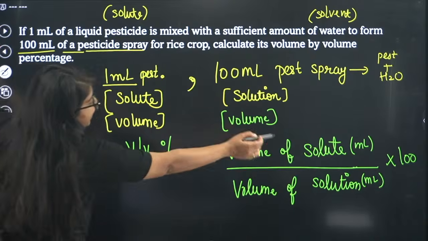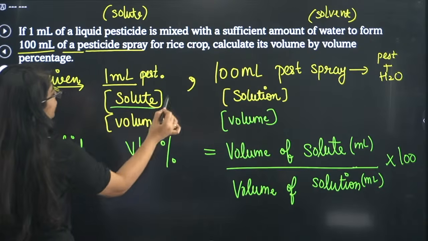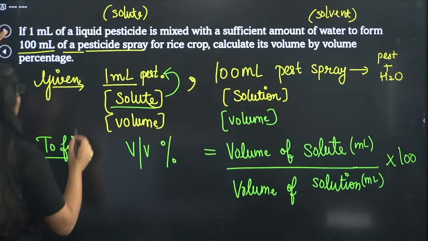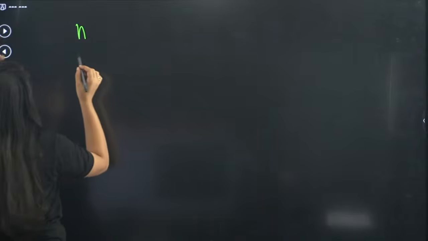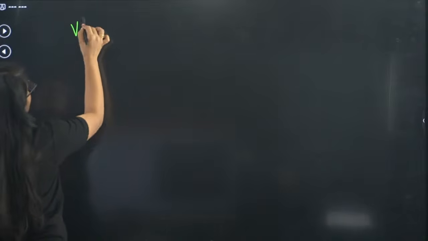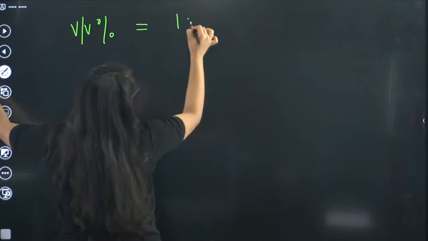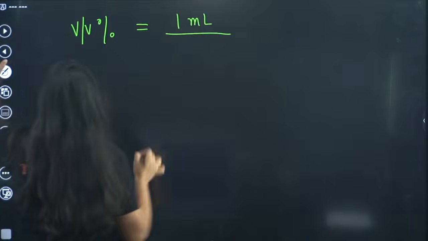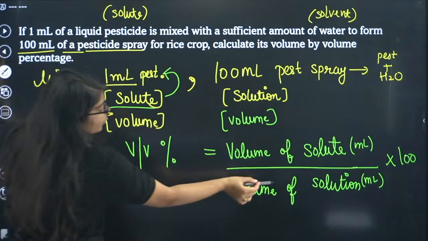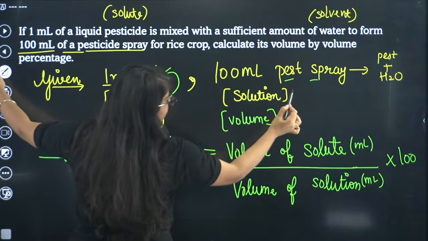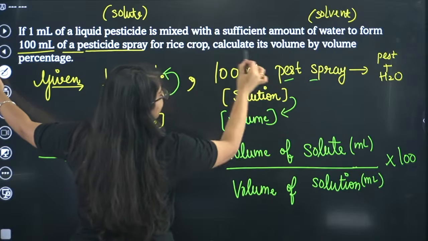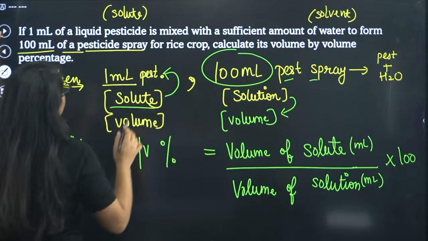So what is the volume of solute? Solute is what? Pesticide, that is 1 ml. So V by V percentage will be volume of solute, that is 1 ml, divide by volume of solution. Solution is pesticide spray and it is given in volume. How much is the volume? 100 ml.